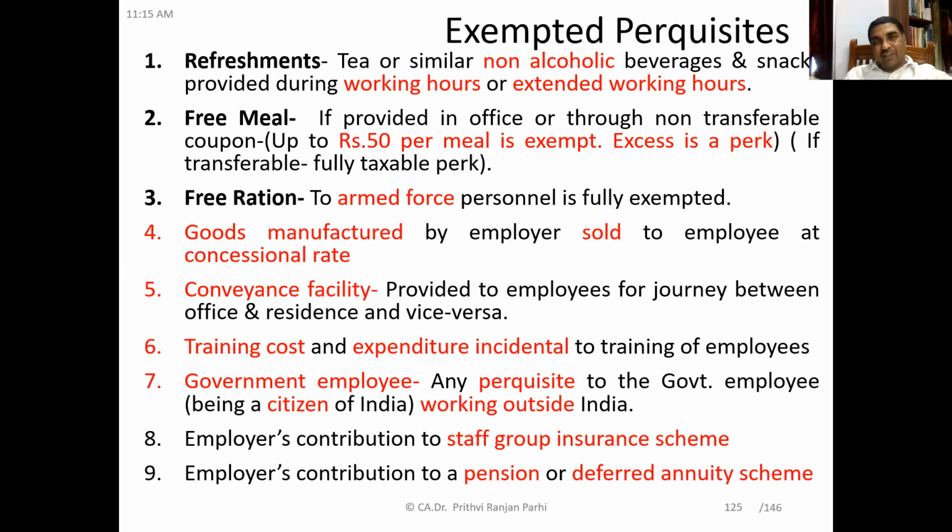Or food is directly served in the office. Then up to 50 rupees per meal is exempt. Excess is a perquisite. Let us say food is served to the employee and the cost is 60 rupees. Then 50 rupees is exempt, 10 rupees is a perquisite. Or the employee is given a non-transferable food coupon of 70 rupees. Then 50 rupees is exempt, the remaining 20 rupees is taxable. Understood?